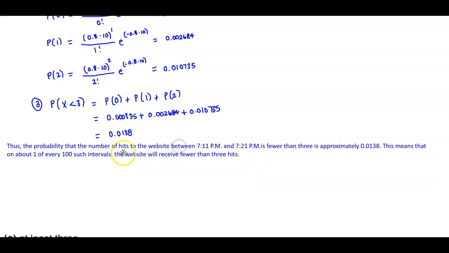So the probability that the number of hits to the website between 7:11 p.m. and 7:21 p.m. is fewer than 3 is approximately 0.0138. This means that on about 1 of every 100 such intervals, the website will receive fewer than 3 hits.